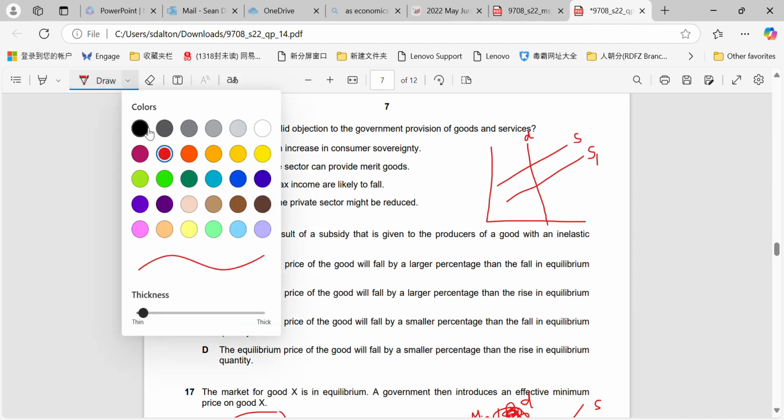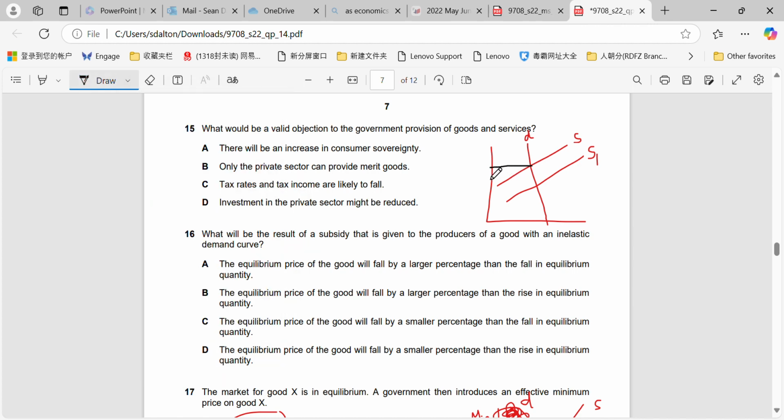Let me change the color quickly. Just draw these diagrams, it just makes it so much easier to answer. We can see a big decrease in price, and we can see a small increase in quantity. Okay, so what we've got to do is match that up. The equilibrium price of the good will fall by a larger percentage than the rise in equilibrium quantity, which is exactly what we can see here. The price change is much bigger as a percentage than the increase in the quantity.